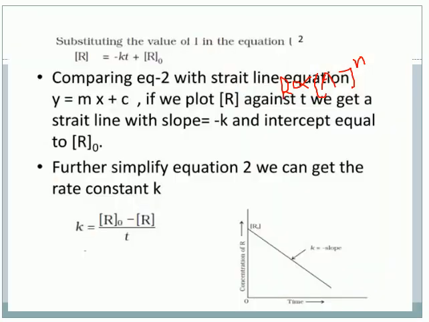Look at this equation. It is Y is equal to minus mx plus c. You know the straight line equation: the minus value means you will get a negative slope. I take time on the x axis and the reactant concentration R on the y axis. If I draw it, the line starts from the initial concentration R0. The slope here is minus k. Here I am drawing the relation between the concentration and time.